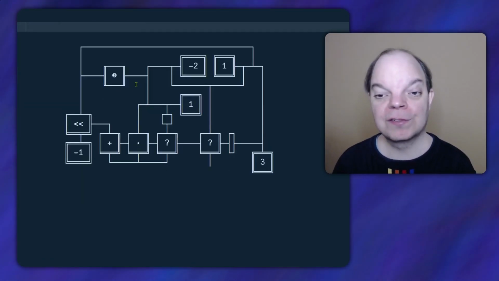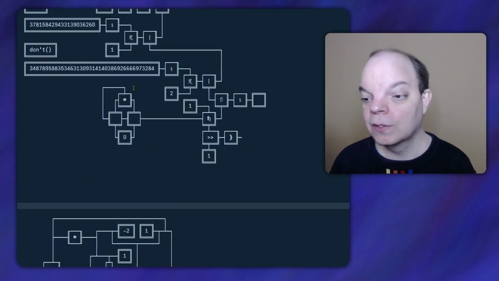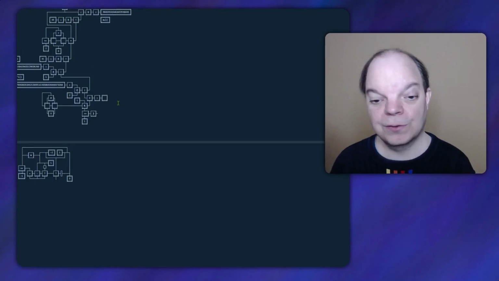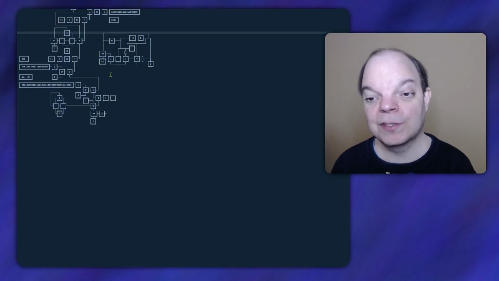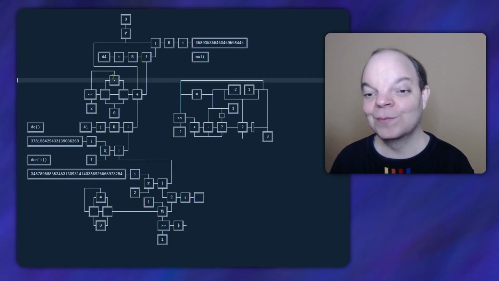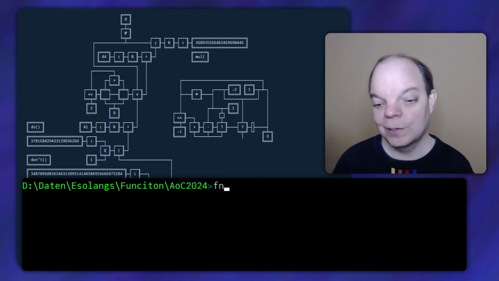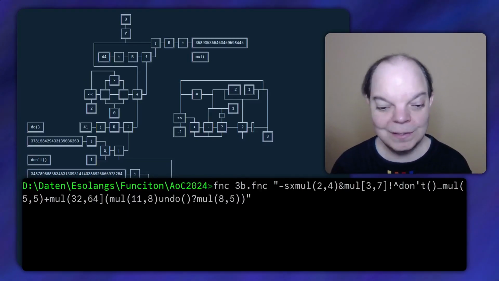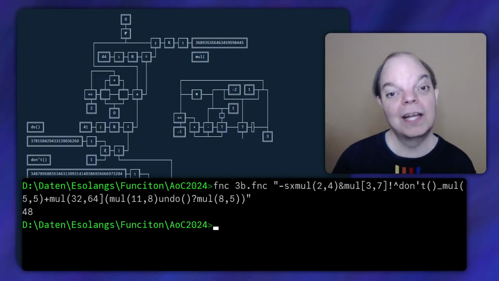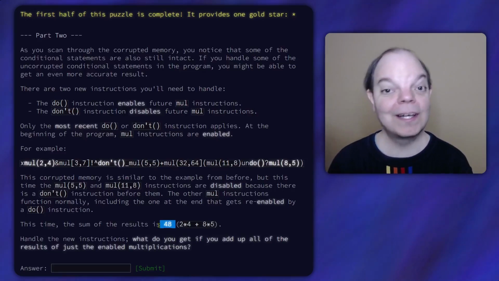So let's remove this pseudocode and let's scroll back up to look at the rest of the program. We can now zoom out to see the whole thing. And I'm just going to put that function over here in this empty space so I can zoom in again so you can see this a little better. And now comes the big moment. Let's run this program with the input string provided by the Advent of Code puzzle, and we get 48. And according to the puzzle page, that is indeed the right answer.